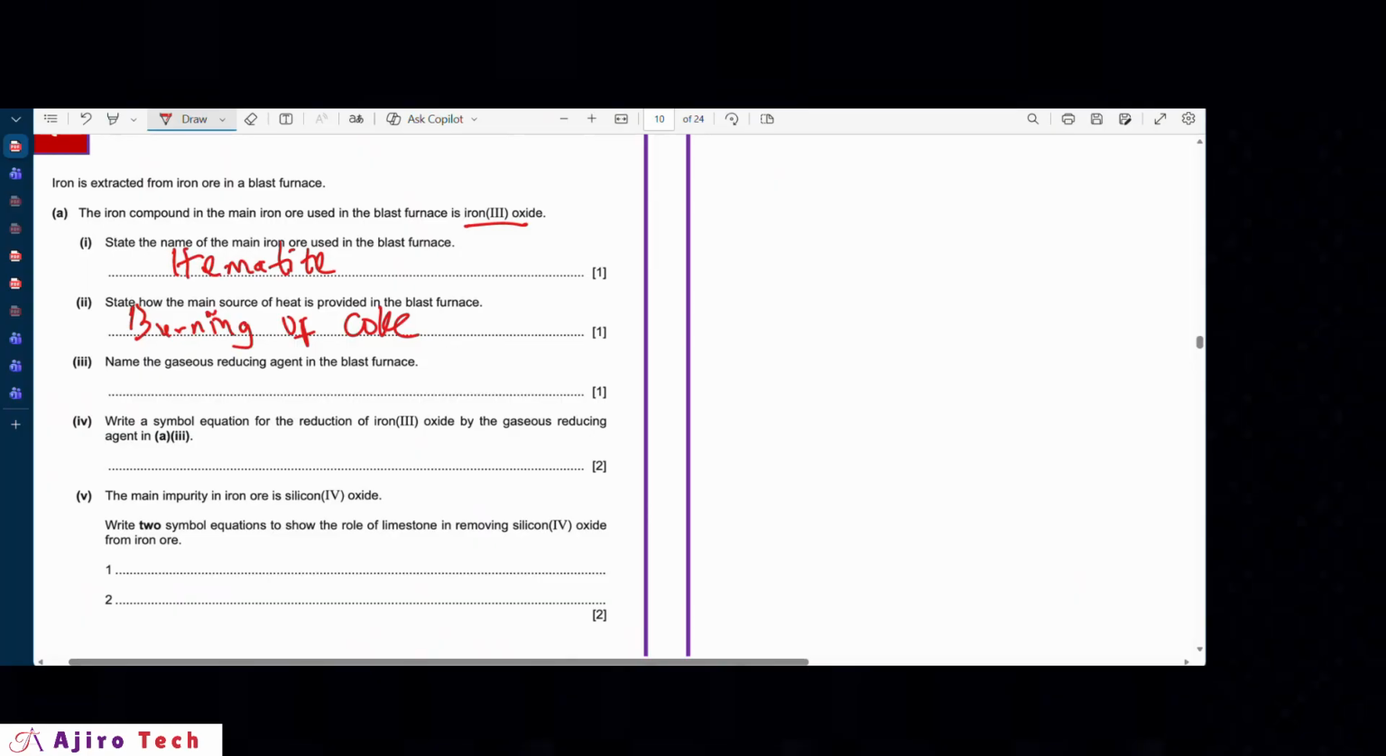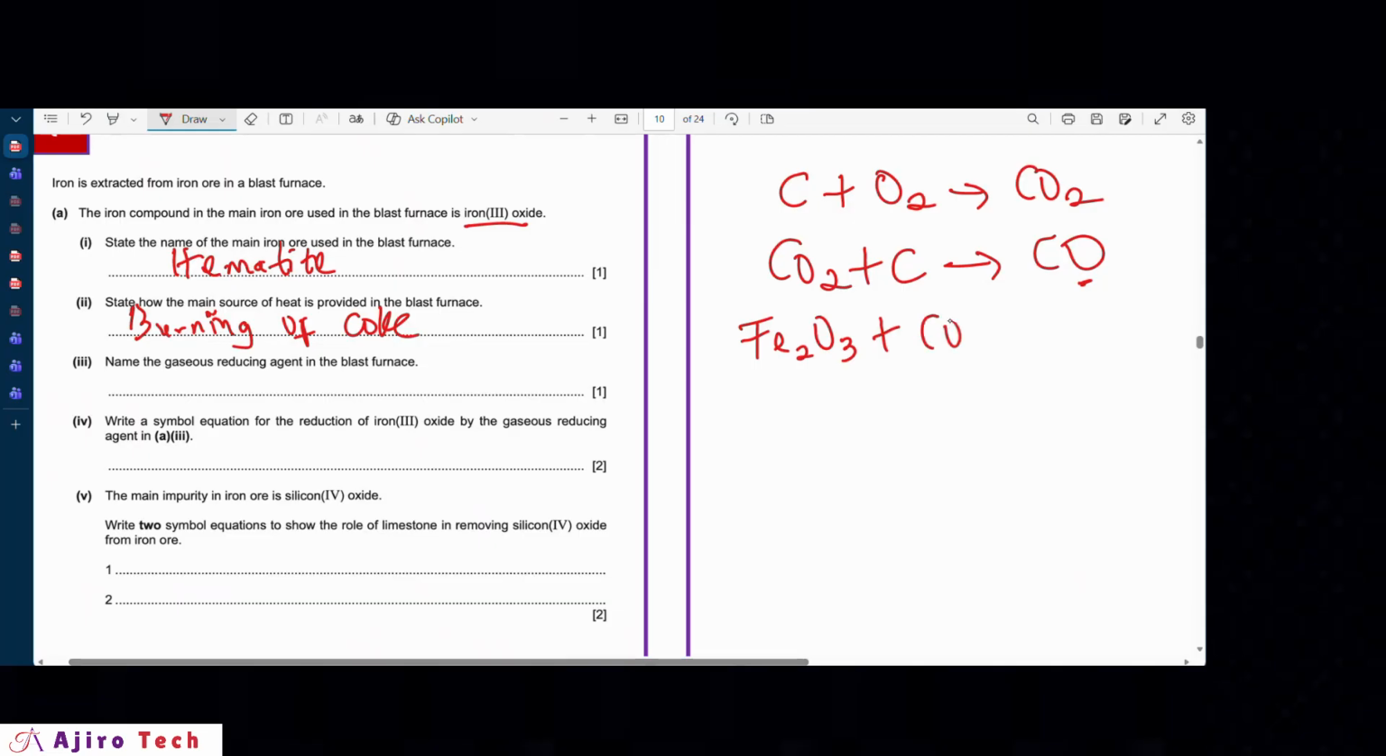Now, name the gaseous reducing agents in the blast furnace. In the equation for the blast furnace, remember that first the carbon reacts with oxygen to give carbon dioxide, that's the coke. Then the carbon dioxide reacts with excess coke to give carbon monoxide. And the carbon monoxide now reacts with the ore, that's the hematite, where you now form your iron plus carbon dioxide. So this is the reducing agent in the blast furnace. The reducing agent here is carbon monoxide.